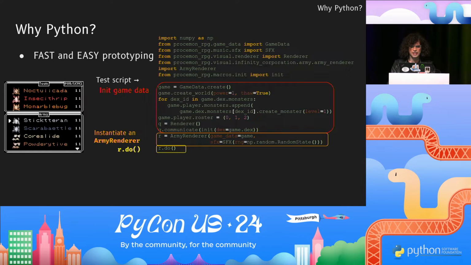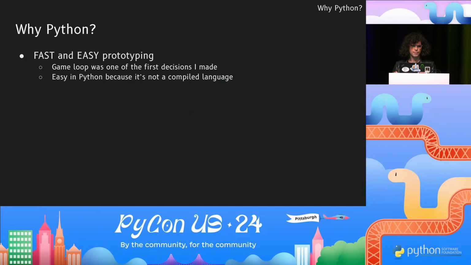I wrote the script in like 3 minutes. I didn't need to play the game to get to the screen. It's extremely easy to set this up. The main game loop of returning renderer after renderer was one of the first development decisions I made, and it made everything else in the game so much easier to debug and troubleshoot than it could have been. And the reason this works is because I did that in Python, because in Python it's trivial. It's nothing to write a script and just make that the entry point.